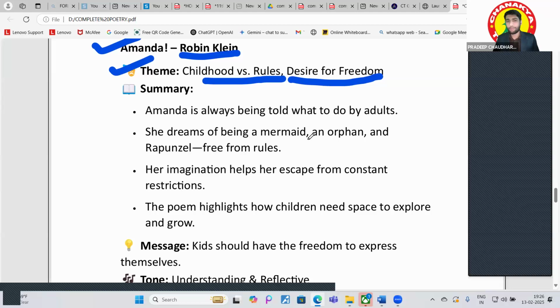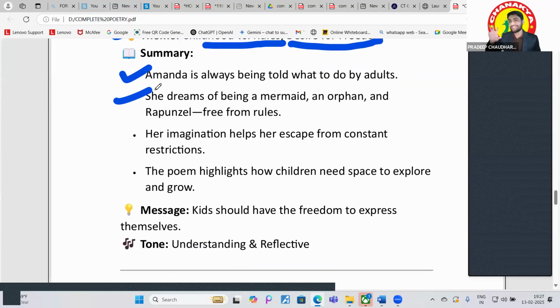Okay. So just like Amanda, Amanda is always being told what to do by adults only, right? Whenever we were children as well, if something is told by us adults, we also think, why do we have to follow the orders all the time? Why can't we be independent? So Amanda is also always being told what to do by adults, right?